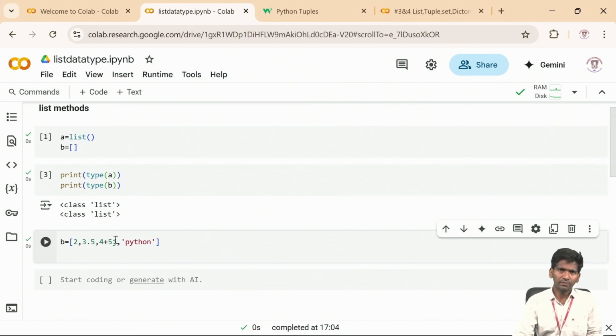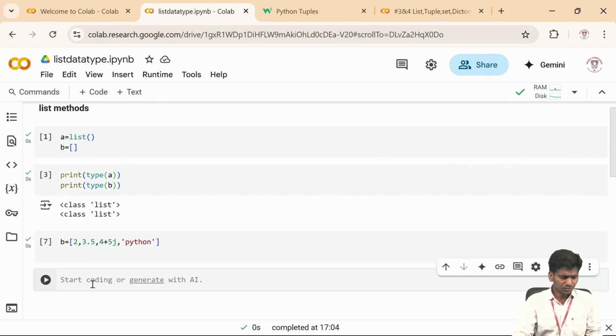The other shortcut way is to press shift and enter. That cell will run, and a new cell will also get generated. So every time I need not go to the code cell and generate one. Instead, I can simply press shift and enter, so that cell will execute and the next cell will also get generated.